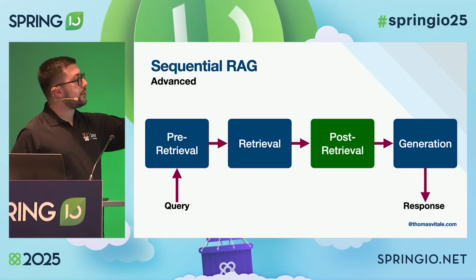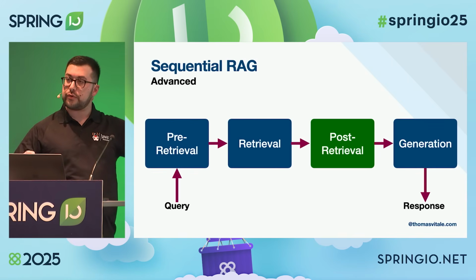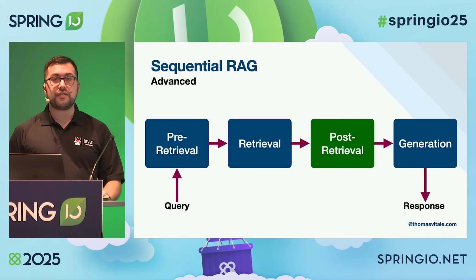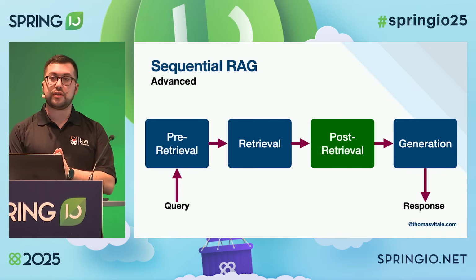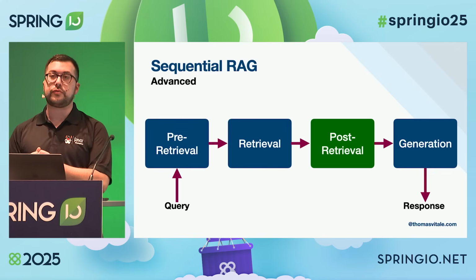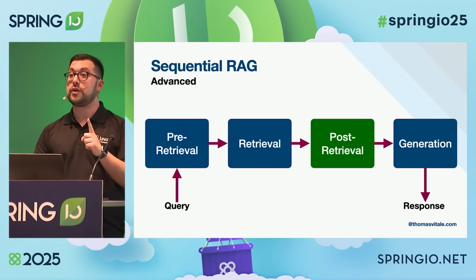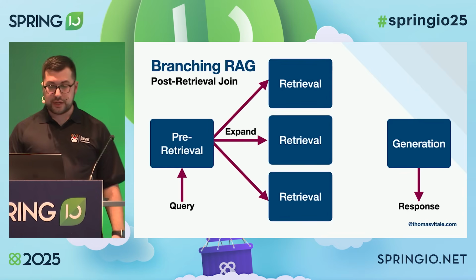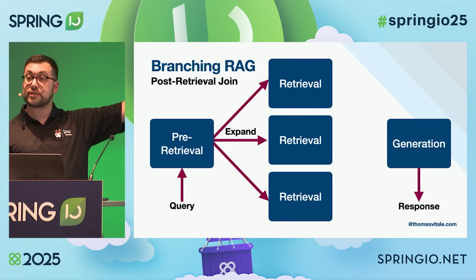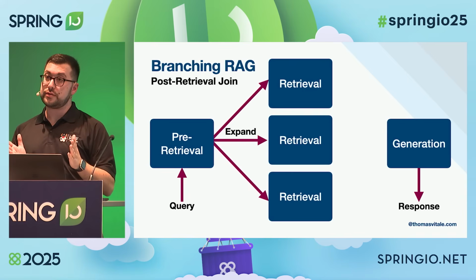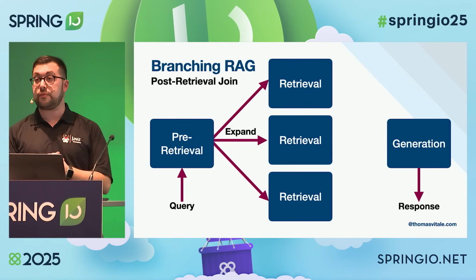Now, this question I'm asking here, we saw a way to improve it by rewriting it. But there might be different ways to rewrite the query. Maybe there are multiple ways to phrase a question, and each of them could lead to different results. So instead of asking just one question and retrieving information about that question, we might actually expand the retrieval step so we can generate multiple similar questions, and for each of them retrieve documents.